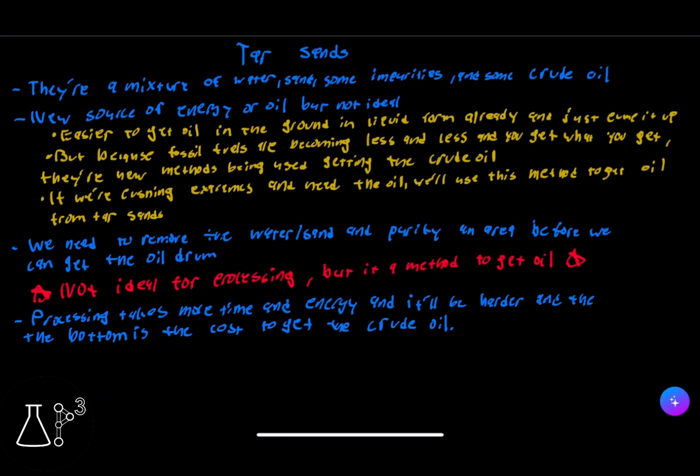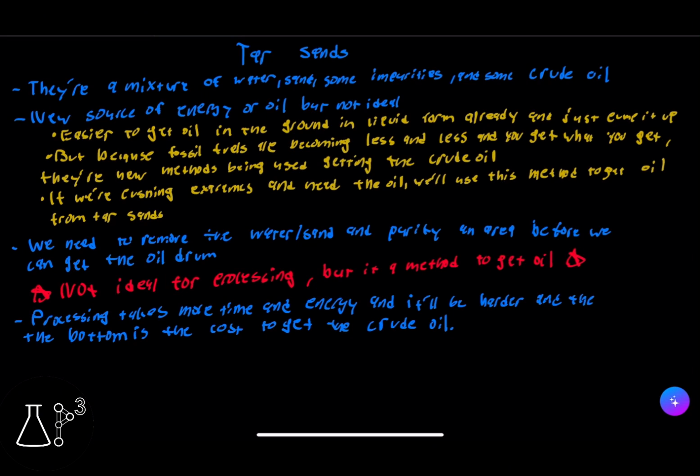So tar sands are a mixture of water, sand, some impurities, and some crude oil. Now, it's a new source of energy or oil, but it's not ideal. The easier way to get oil is when it's in the ground in liquid form already, and just pump it up. But because fossil fuels are becoming less and less available, there are new methods being used to get the crude oil. We only use it if we're pushing to extremes and need the oil, and we will use the method to get the oil from tar sands.